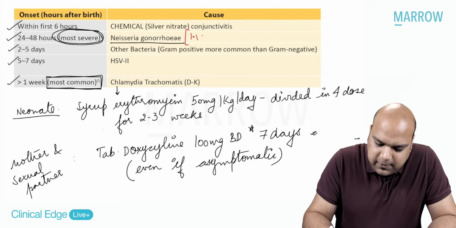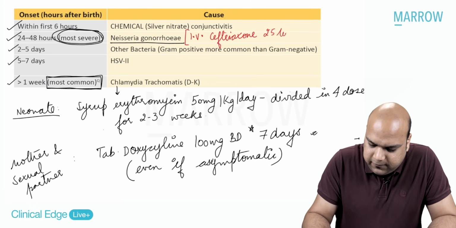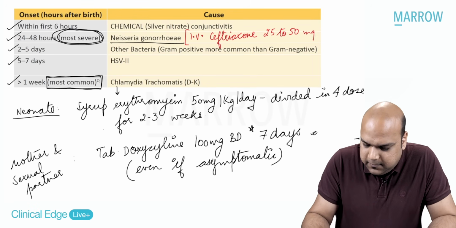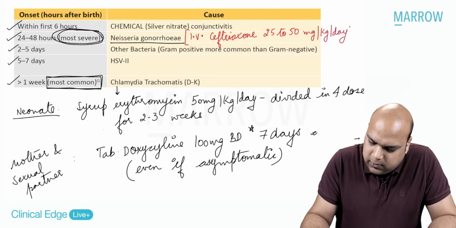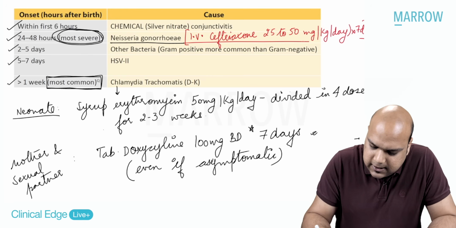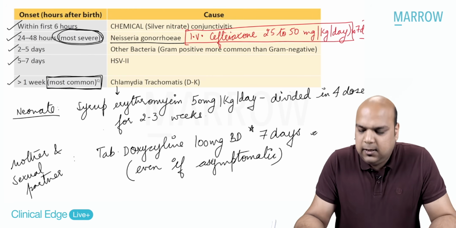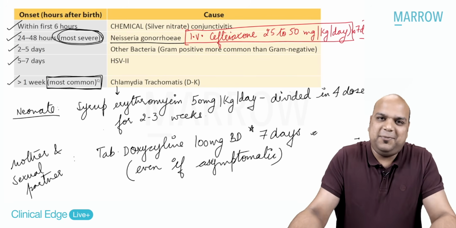So the treatment here will be intravenous IV ceftriaxone 25 to 50 milligram per kg per day for around 7 days. Okay, that's the treatment if we are talking about Neisseria gonorrhoeae ophthalmia neonatorum. Okay, everybody.